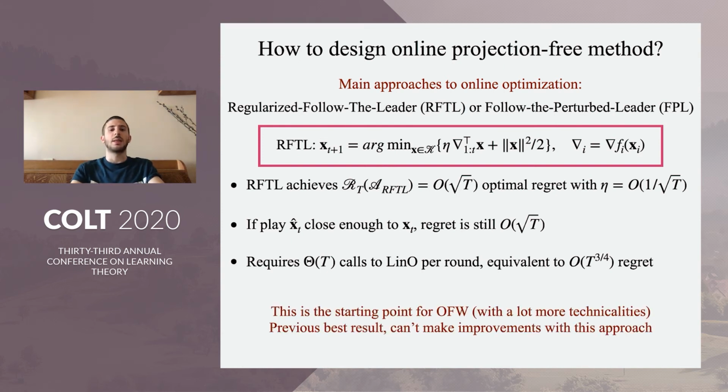This is basically the starting point for the online Frank-Wolfe method. There's a lot more technicalities and subtleties, but basically this is how one would go about deriving a method that would get T to the 3/4 regret. We already mentioned that this is the best known regret in this setting, so we're not going to take the same approach in order to get an improvement.